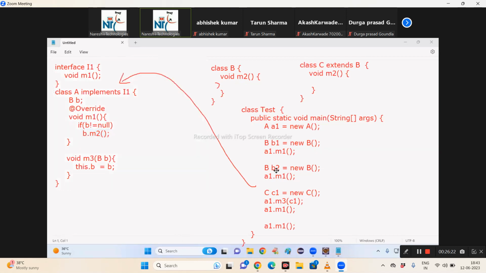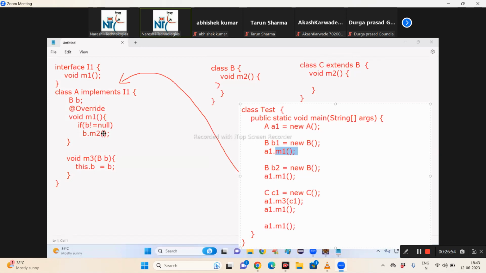Tell me now. If I call the M1 method here without passing the B object, I created the B object, but without passing the B object, I call the M1 method. Then what happens? Will the exception come or not? Why? You call the M1 method, control comes to M1. Here inside M1, what is the value of B? Null. Null not equal to null? False.